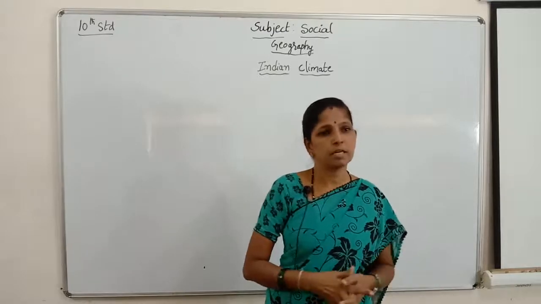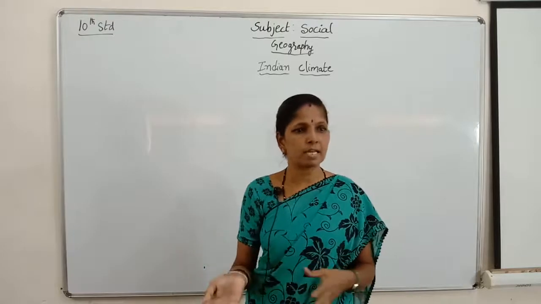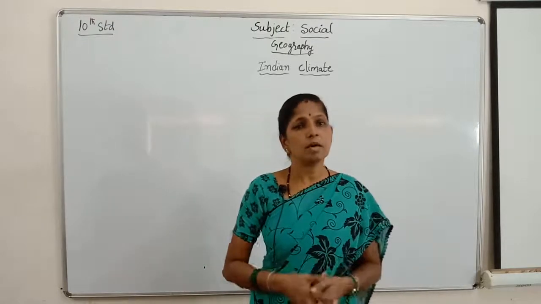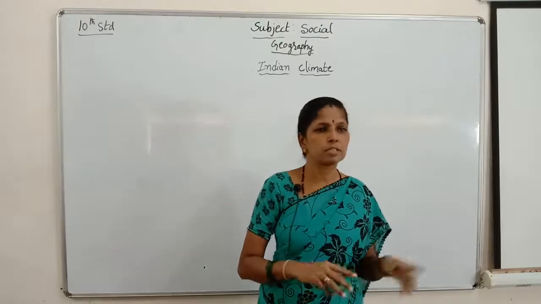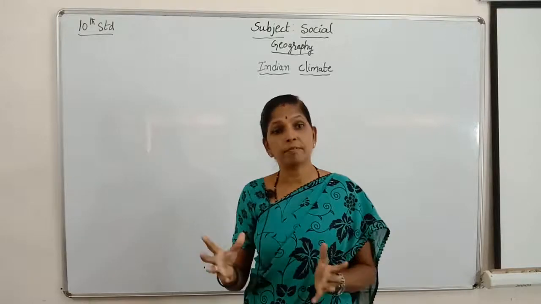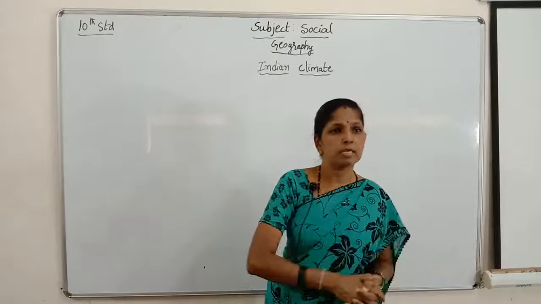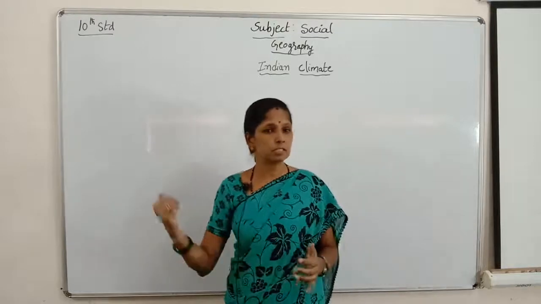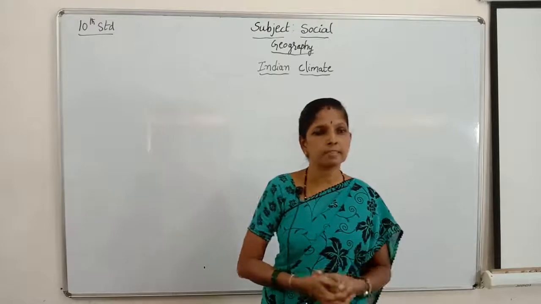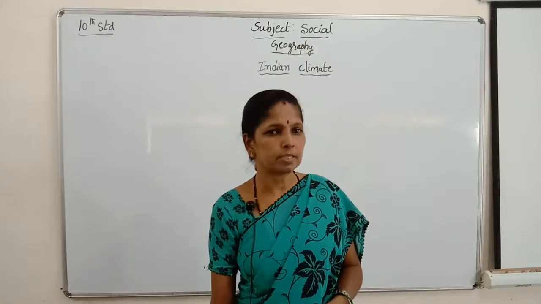As we can see, there are two branches of the southwest monsoon: the Arabian Sea branch and the Bay of Bengal branch. In the Arabian Sea branch, the winds strike the Western Ghats and cause heavy rainfall on the western side of the Western Ghats. The rainfall decreases towards the eastern slopes of the Western Ghats, and the rainshadow areas receive less rainfall.